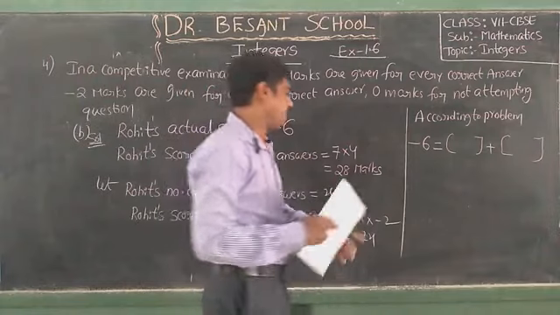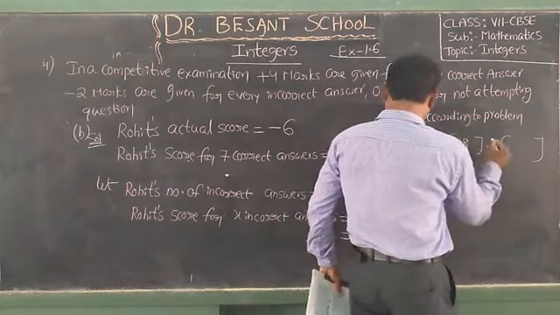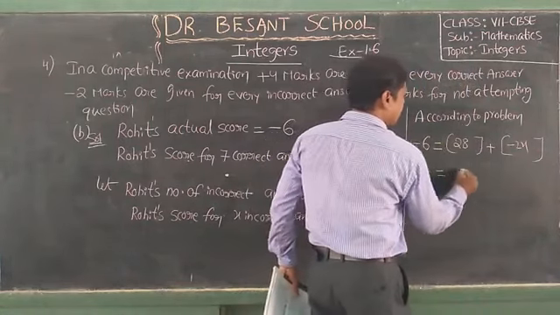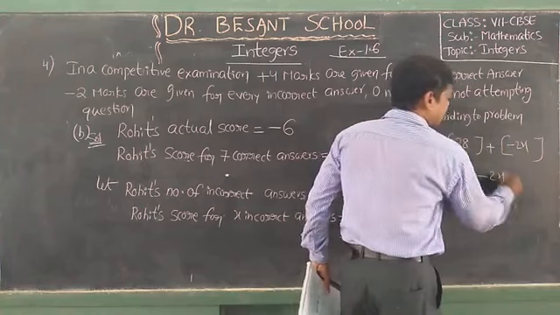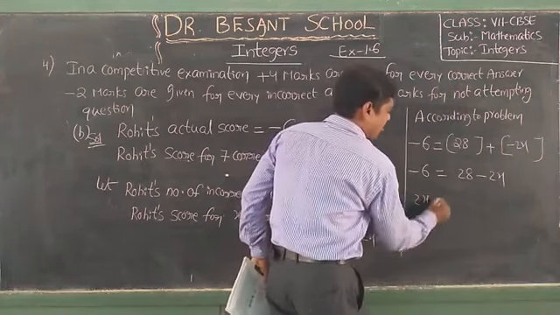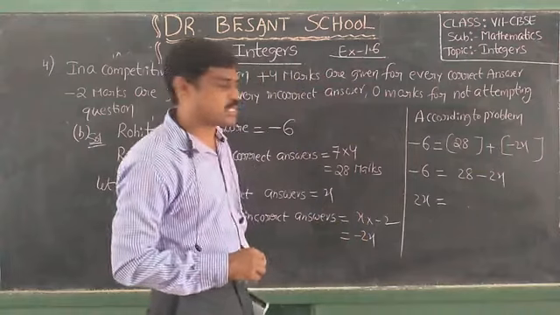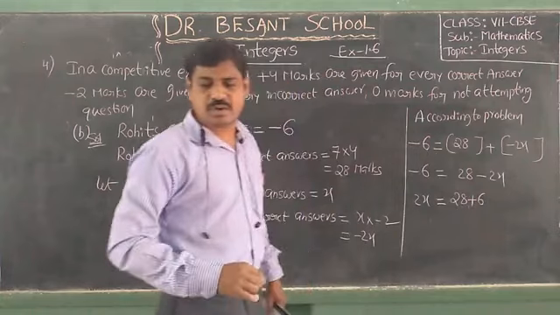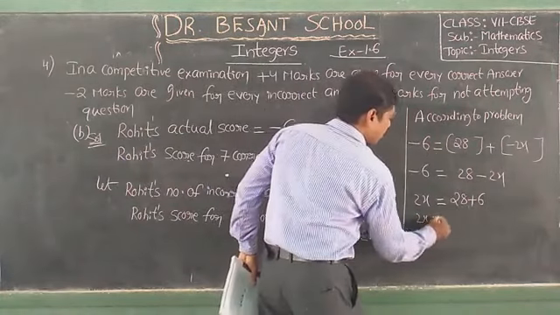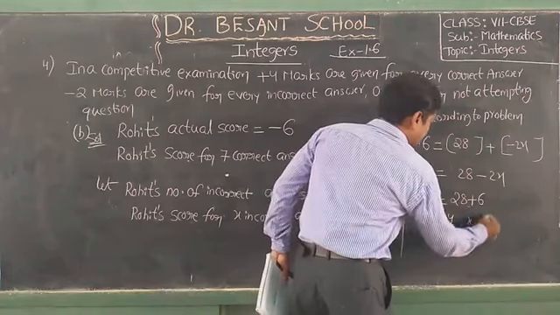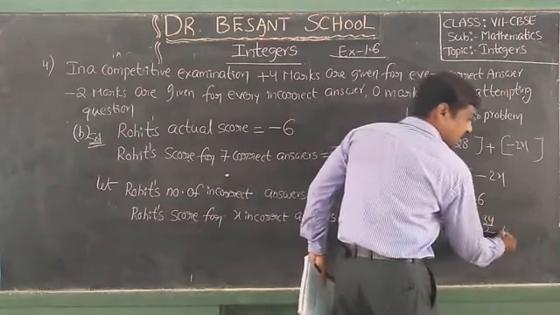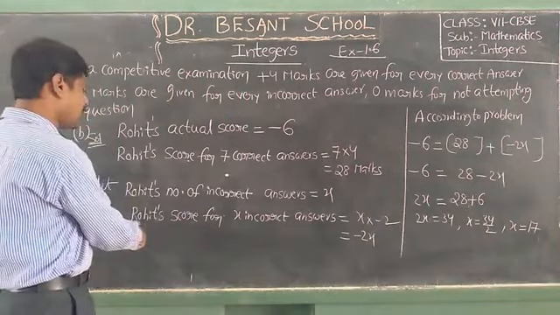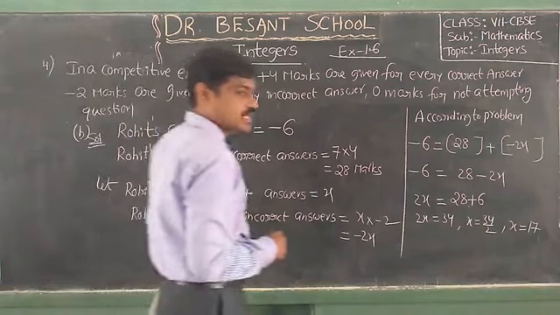That means 28 and minus 2x. So minus 6 is equal to 28 plus minus 2x. Minus 2x coming to this side will become plus 2x. So 28 plus 6, 2x is equal to 34, then x is equal to 34 by 2, then x is equal to 17.